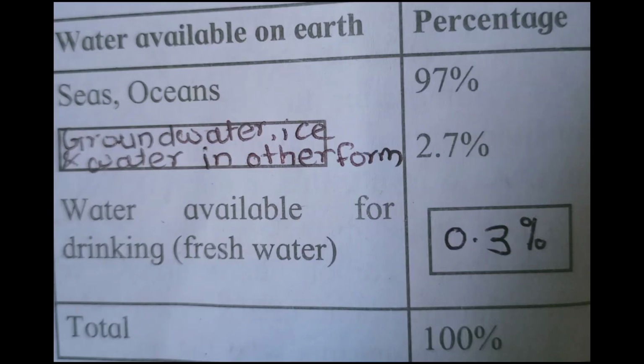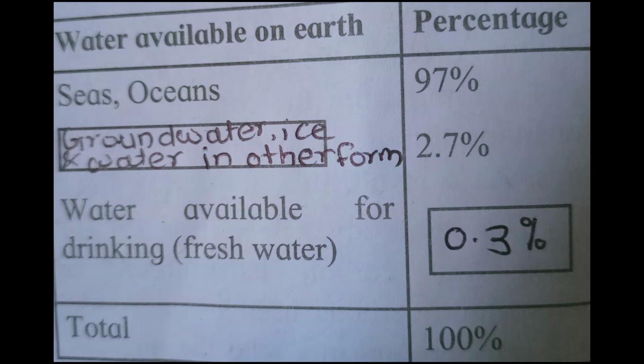Children, see this chart. In this chart, we have given the water available on earth and its percentage. Seas and oceans is 97%. Groundwater, ice and water in other forms is 2.7%. Water available for drinking, that is fresh water, is 0.3%.